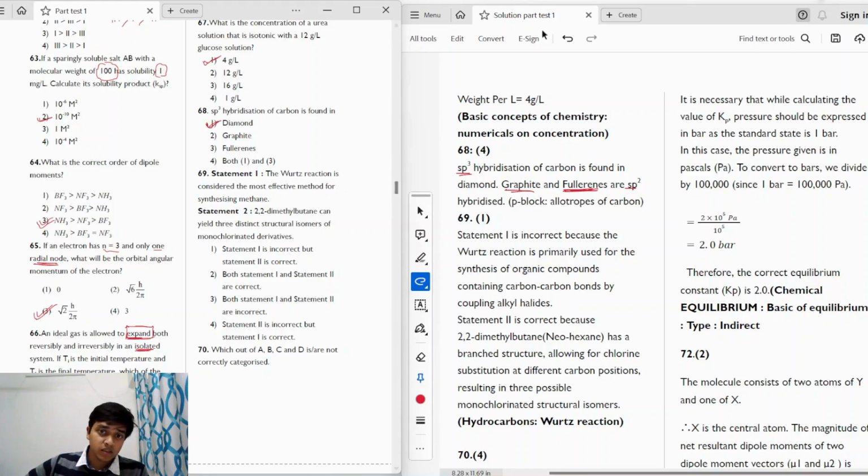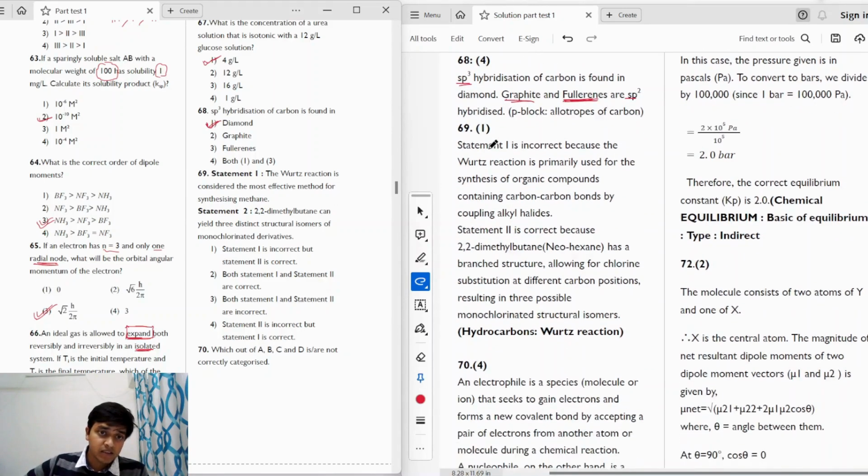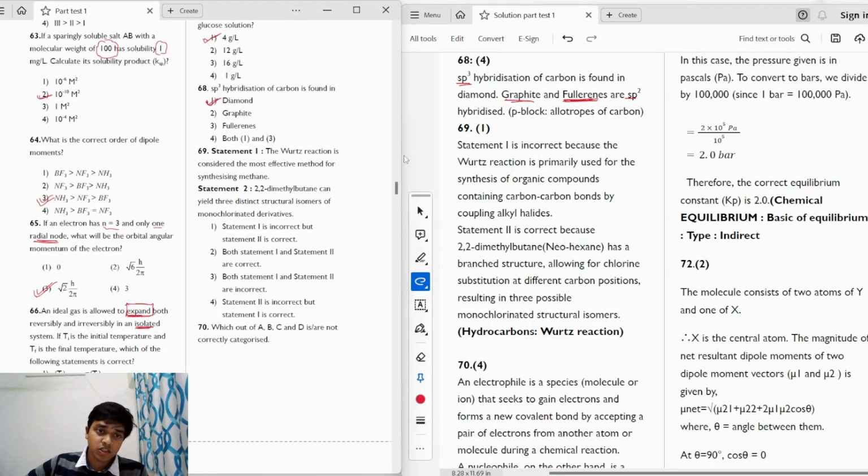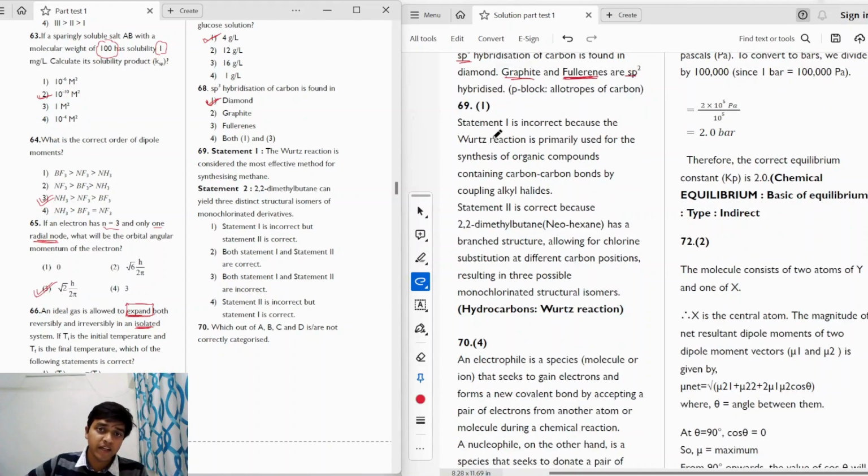Moving on to the next question, we have statement 1 says the Wurtz reaction is considered the most effective method for synthesizing methane. And statement 2 says 2,2-dimethylbutane can yield 3 distinct structural isomers of monochlorinated derivatives. So we have two statements and we need to find out which of the following statements is correct or incorrect.